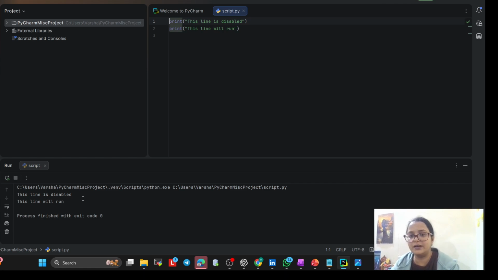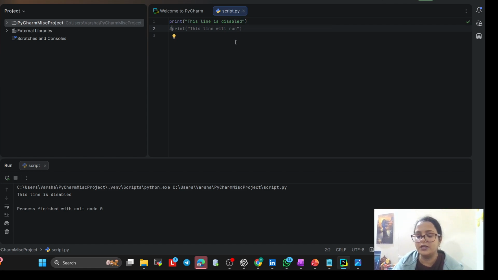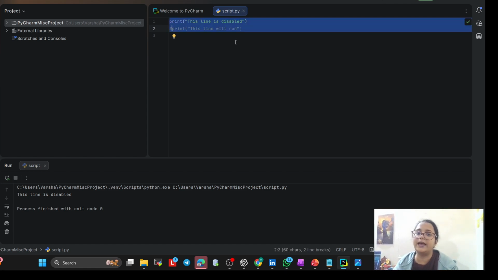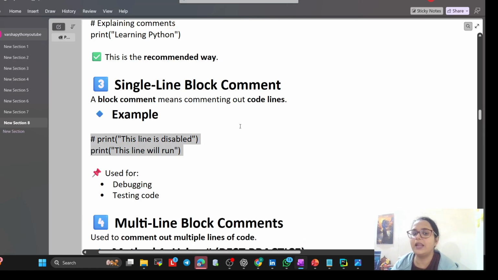You can comment it again, like the second line. I am commenting this time. Now just run. What will it do? It will print the first line. So this is when we comment the line which we do not want to execute, for testing purposes. That is nothing but a single line block comment.